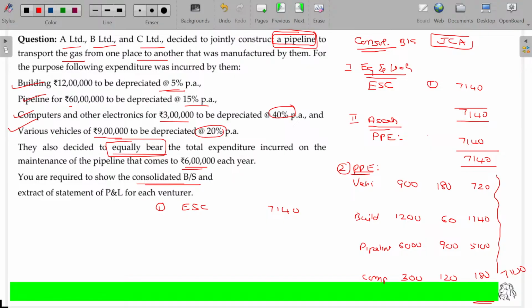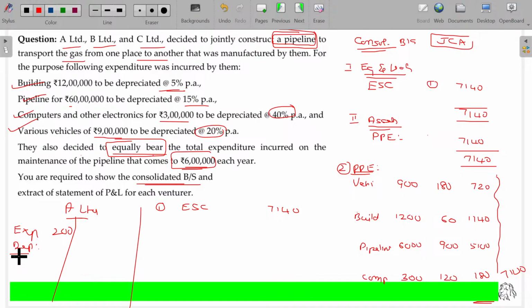In A's book, this 6 lakhs may be shared. 6 lakhs is spent by all the three, right? Also, they decided to equally bear the total expenditure. Then 2 lakhs is spent by A, B spends 2 lakhs, C spends 2 lakhs. So what happens now, in the P&L account of A Limited, they simply debit the expenses 2 lakhs. Debit the depreciation. Depreciation how much?